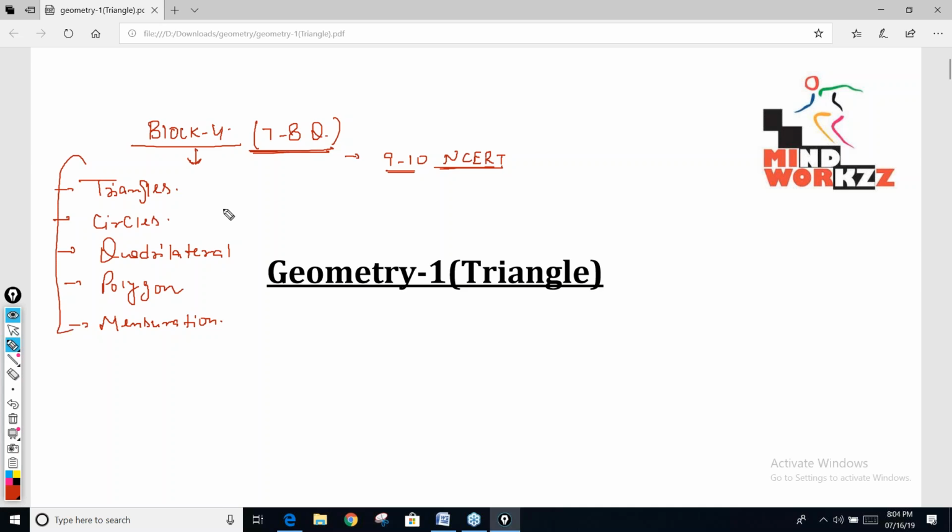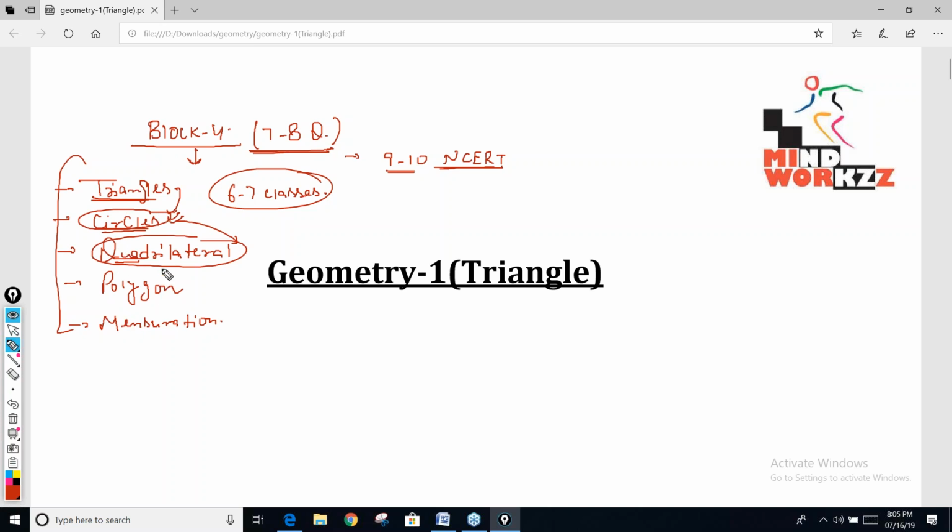So I'm going to take at least 6 to 7 classes based on all the topics. I've divided individually triangle, circles, but obviously when we do circles, we'll club triangle as well with circles. When we do quadrilaterals, we'll combine both triangle and circles.